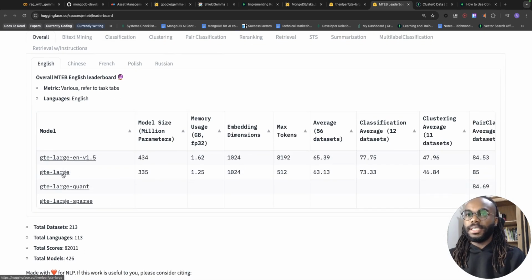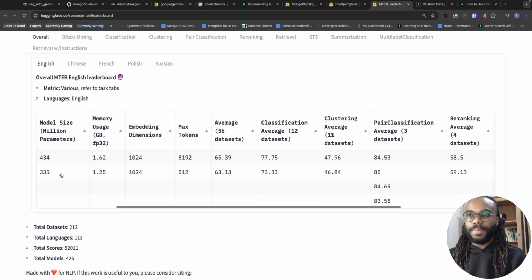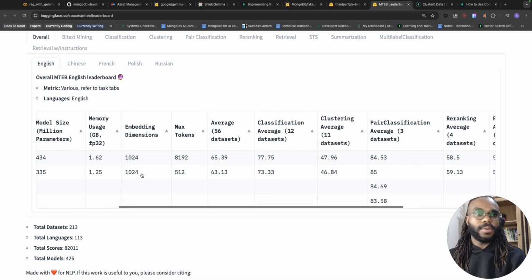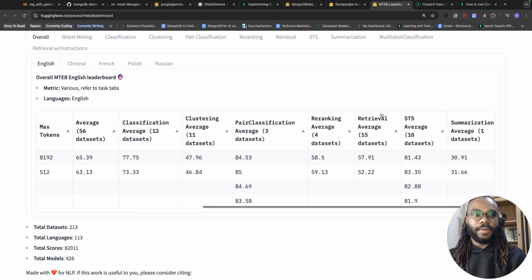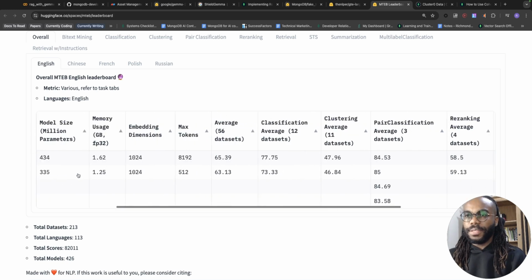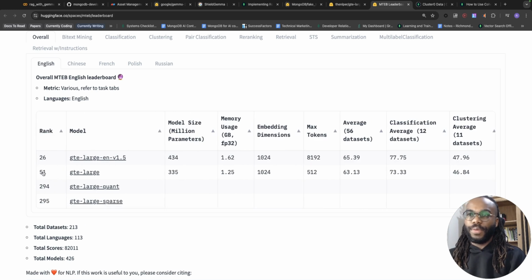Okay, so GTE Large. It tells us the parameter size, and 1024 is the dimension, which we know already. We know the retrieval is around 52.22. I thought it would show me where it's ranked. Oh, it does. It's ranked 51. So GTE Large is ranked 51.